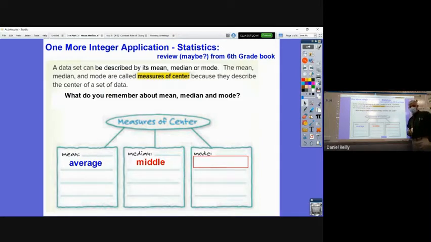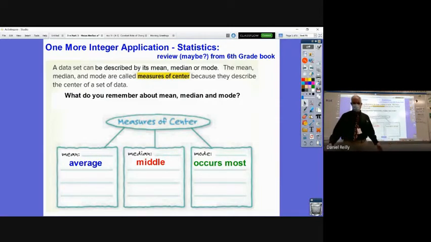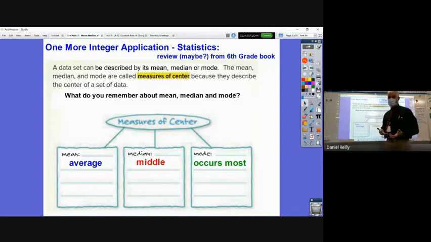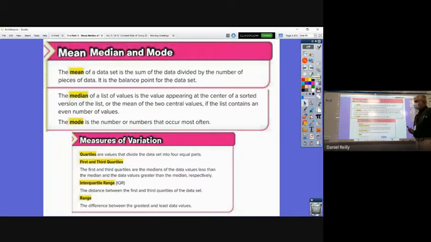Tori has her hand up again, so I'll let her answer that one. What's the mode, Tori? It's the number in the set, and you can have more than one, that occurs the most often. The number that shows up the most often. In most applications, the mode is not the best measurement of the middle of the group of numbers. It's really only when a lot of numbers repeat that you use the mode, but it's something that is important to know.